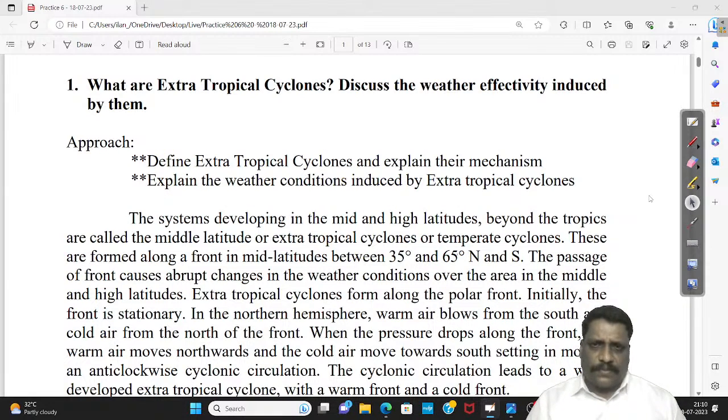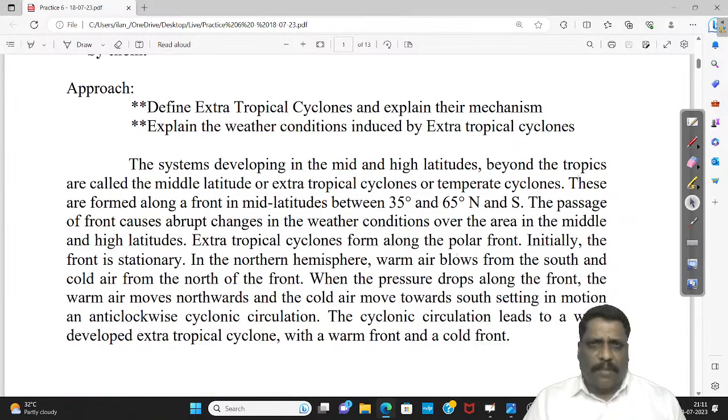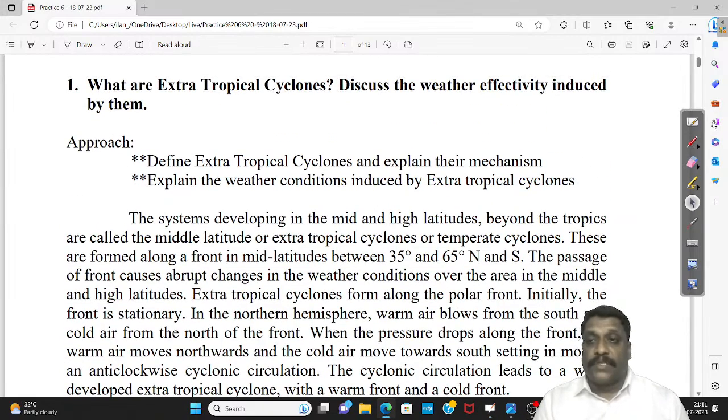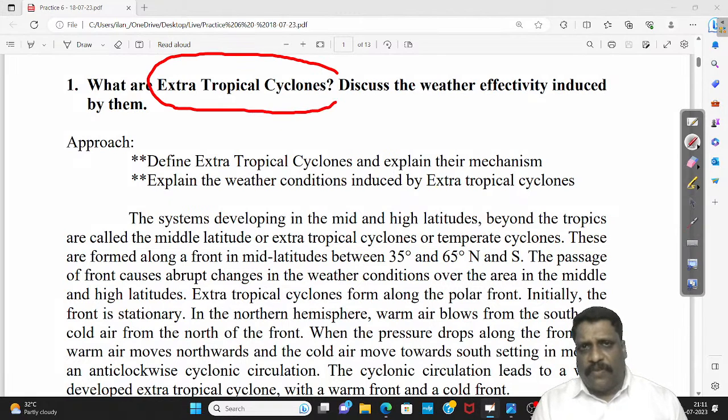See here, when I talk about extratropical cyclone, some of you, if you are not reading this word extra, the entire question may go wrong. Okay. Sometimes what happens, you know the concept, but you may not know the other name for it, right?